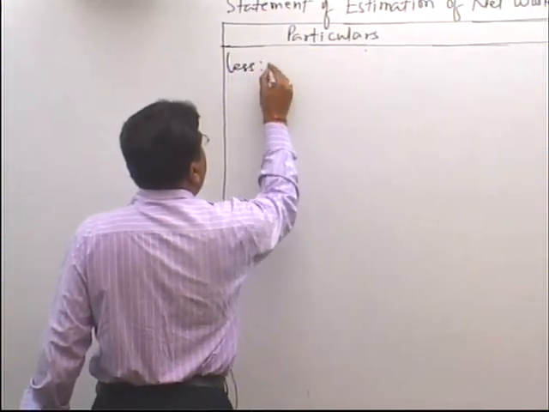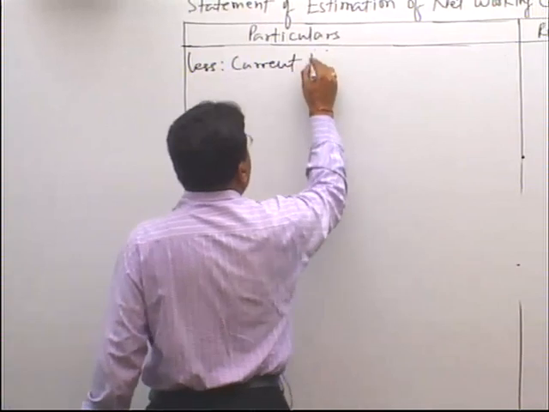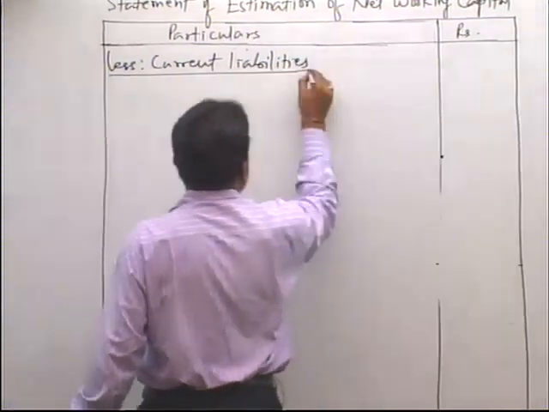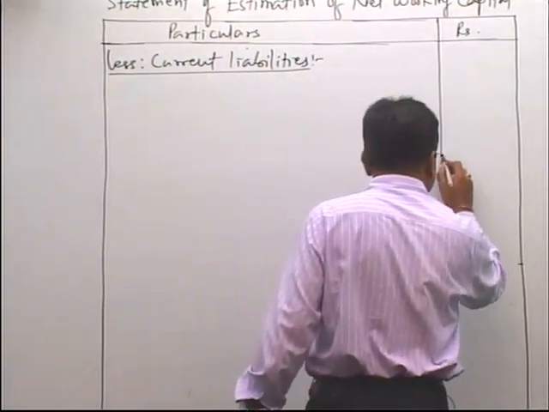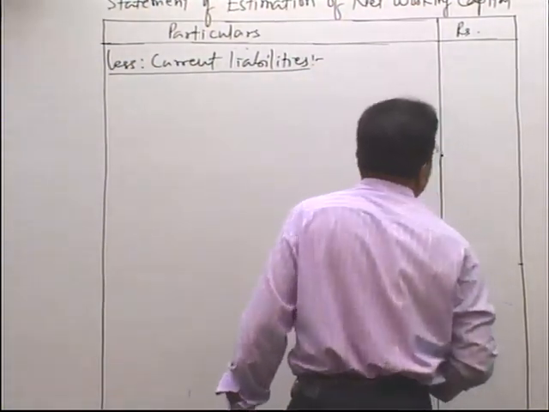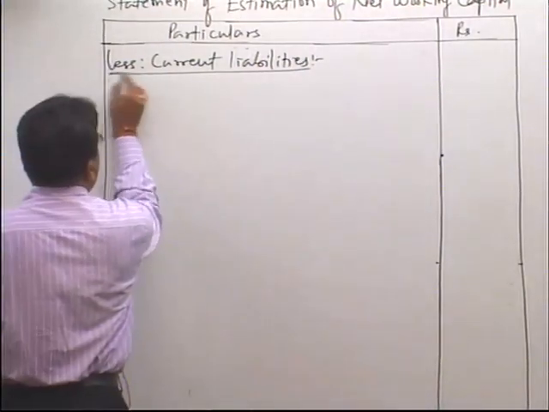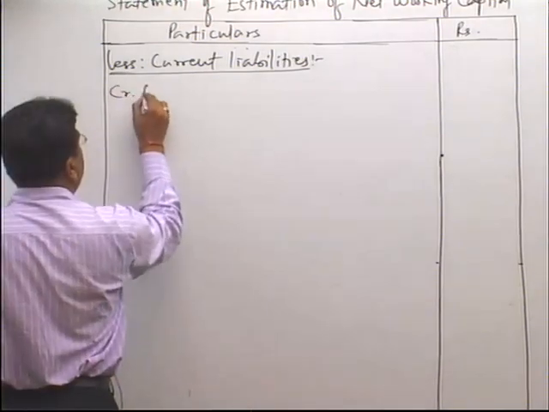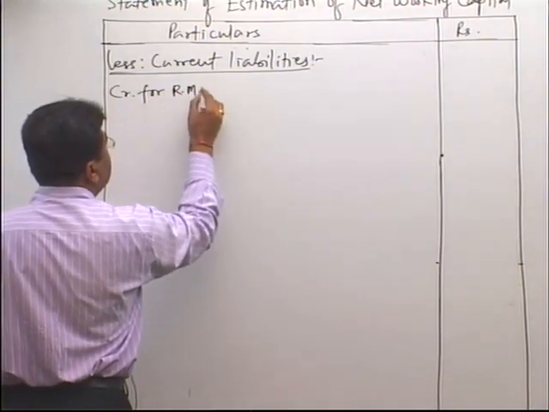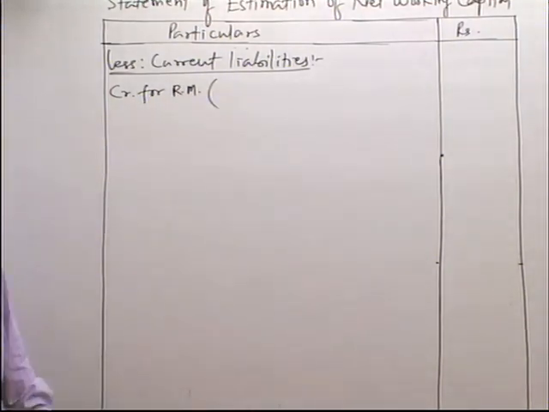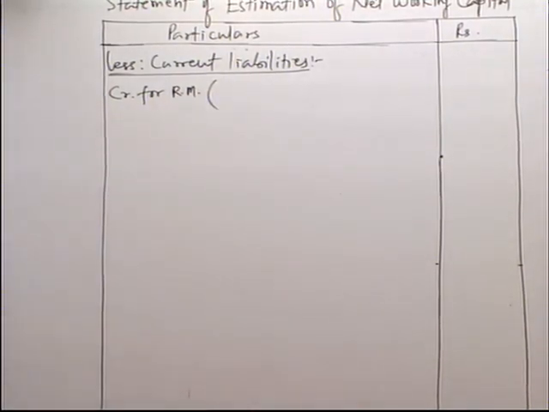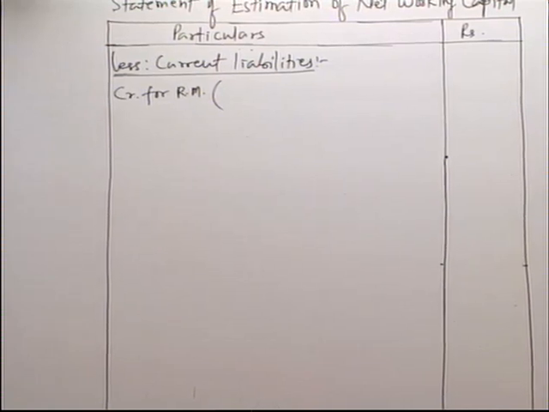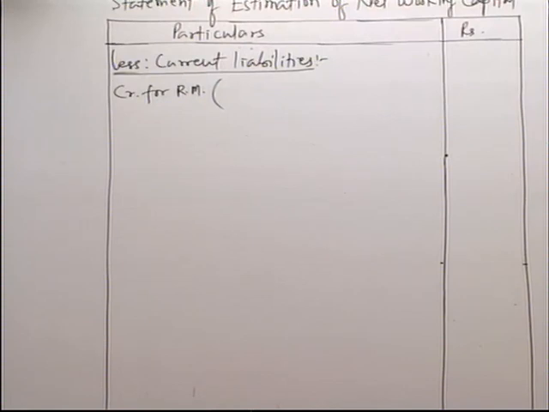Less current liabilities. Now in this question there are three current liabilities. First is creditor for raw material, means those persons from whom we purchase raw material on credit. Now if you see the question, the credit period given by our supplier of raw material is 1 month, that is equal to 4 weeks.